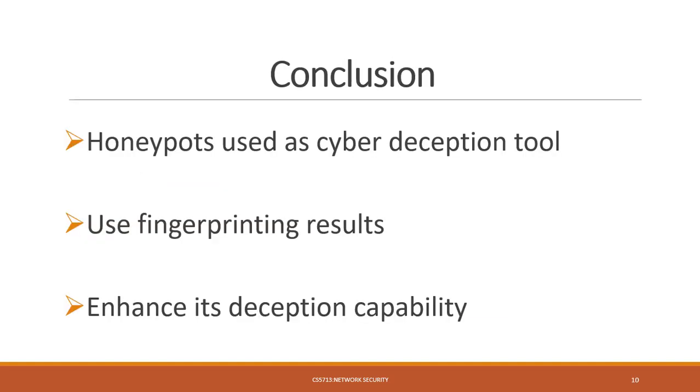In conclusion, honeypots are being used as a cyber deception tool which will continue to evolve. Attackers can detect the presence of honeypots by fingerprinting them and inspecting the results carefully on different OSI layers. Threat modeling is often used to analyze the potential security threats of fingerprinting results. To enhance its deception capability, system configuration and system scripts are used. We have successfully enhanced the deception capability of the honeypots to avoid the honeypots being identified by the attacker.